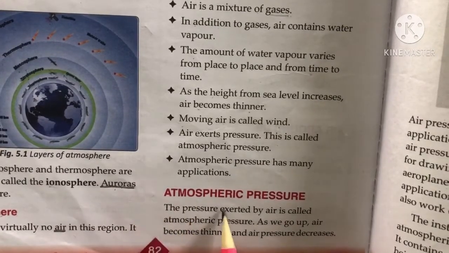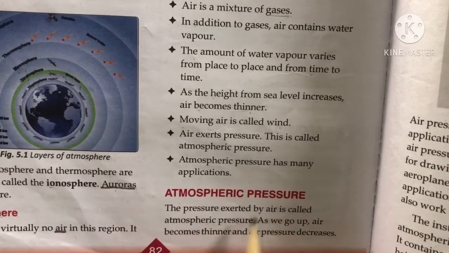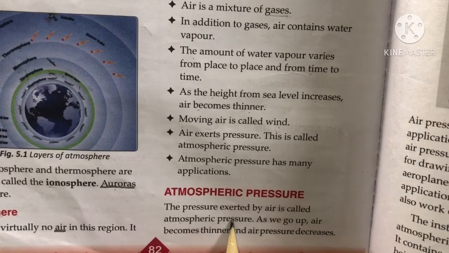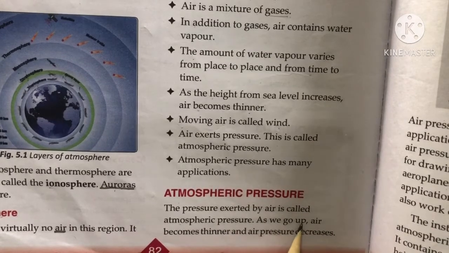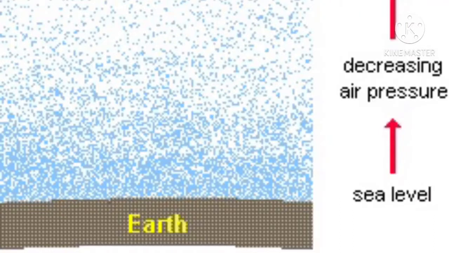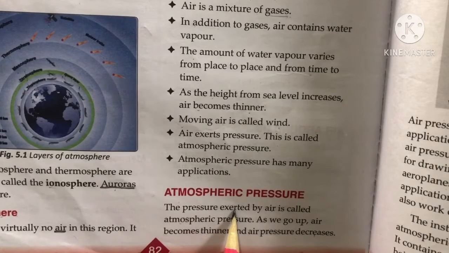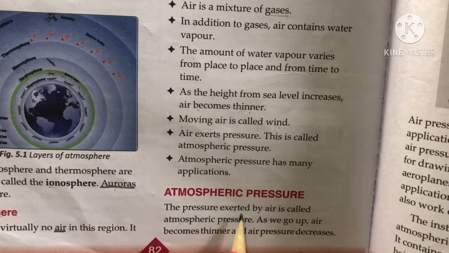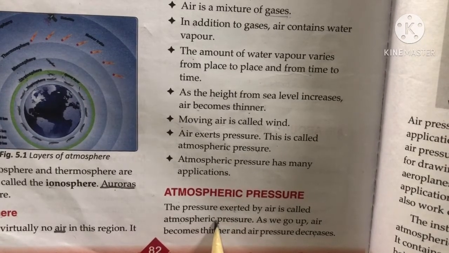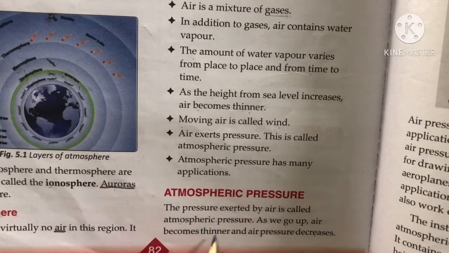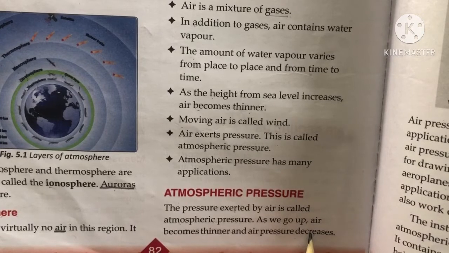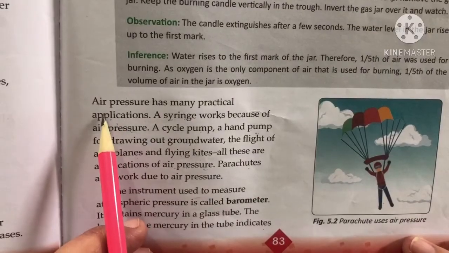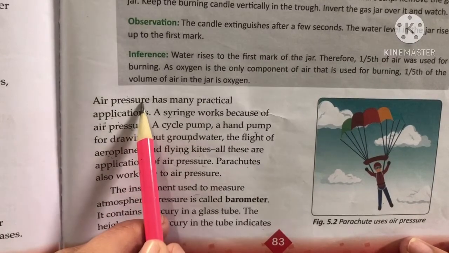The pressure exerted by air is called atmospheric pressure. As we go up, air becomes thinner and pressure decreases, meaning near the earth the air pressure is maximum. Next we will see some applications of air pressure.